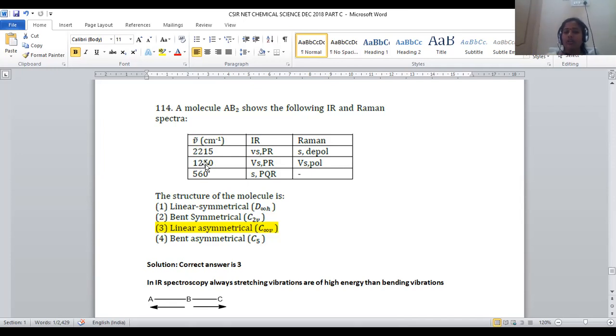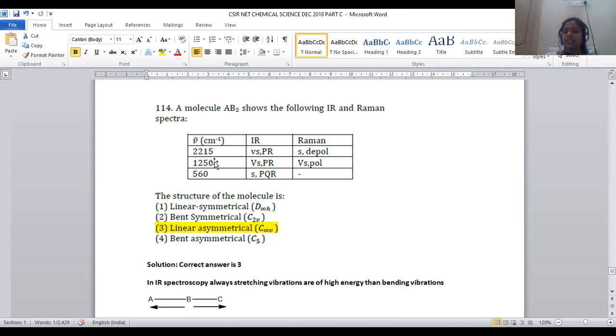But here the 2 values are non-identical. One of the bonds has a higher stretching frequency, another bond has a lower frequency. AB2 is a kind of triatomic molecule, but non-identical stretching of both bonds is observed. So we can say it is asymmetrical stretching rather than symmetrical stretching.